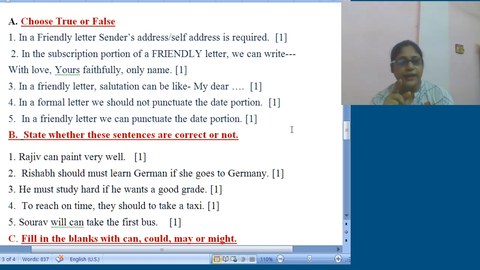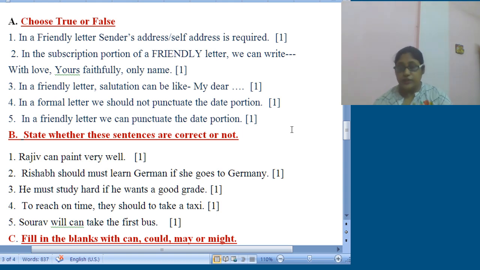Next one, in a friendly letter, we can punctuate the date portion. As I told, whether it be friendly or formal, both the words are used to check whether you know the things rightly. So we cannot punctuate whether it be friendly or formal. So the last one will definitely be false.